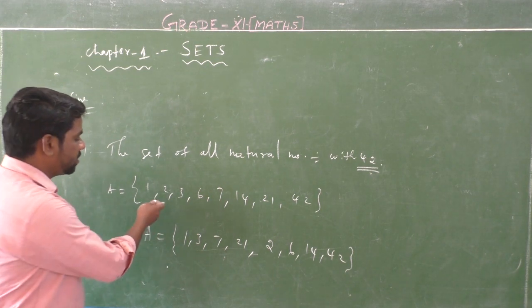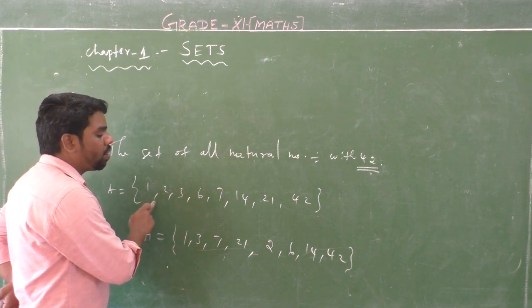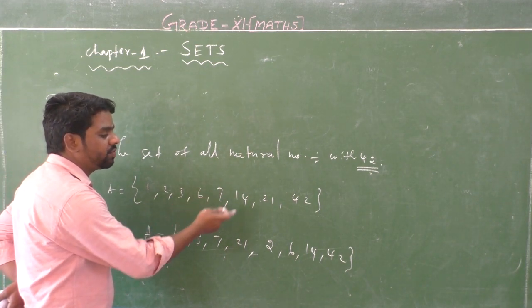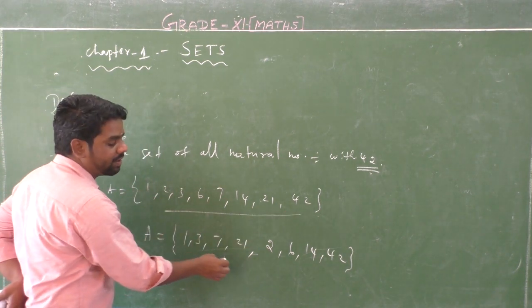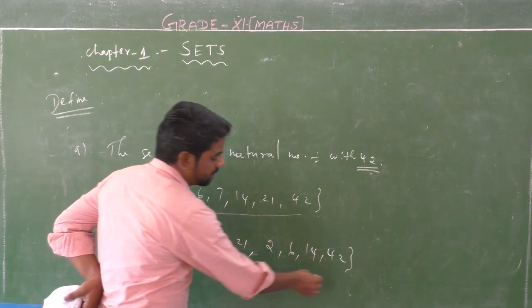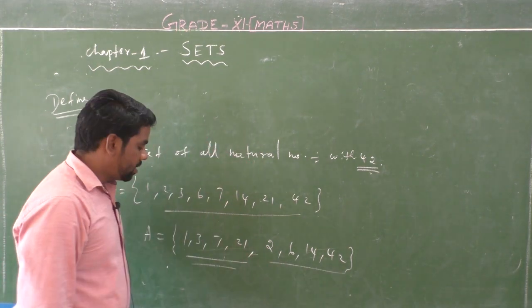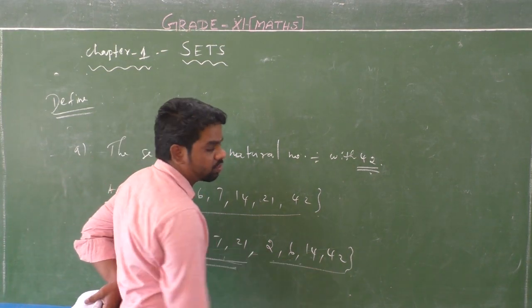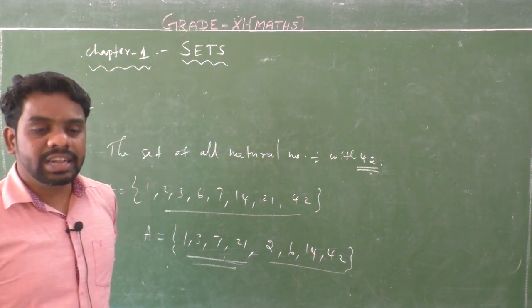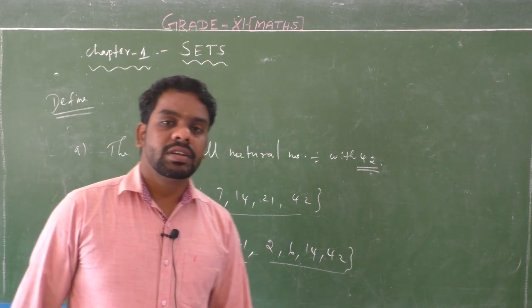So both are the same, but here it is in order. But here 1 3 7 21 are all odd numbers, and 2 6 14 42 are all even numbers. So order is not needed.